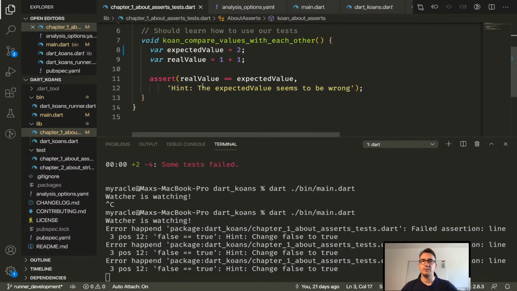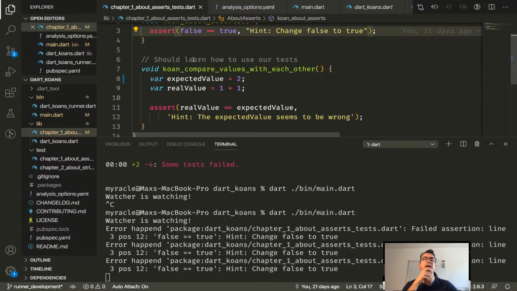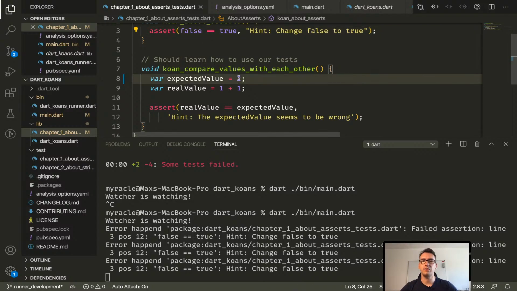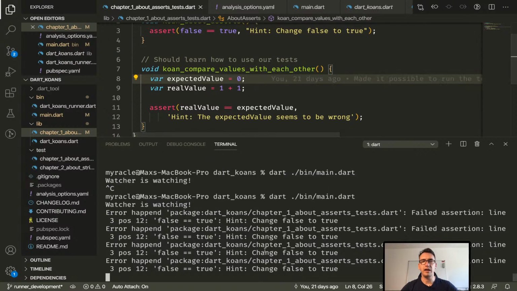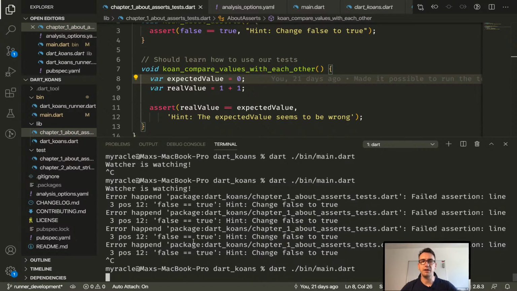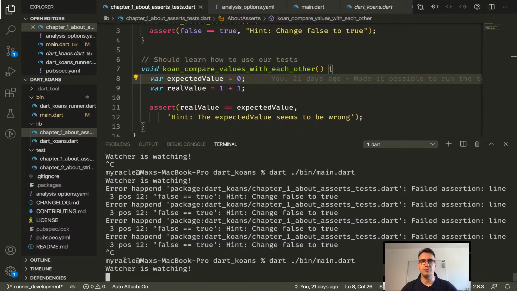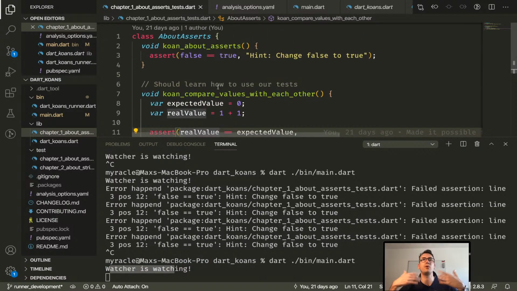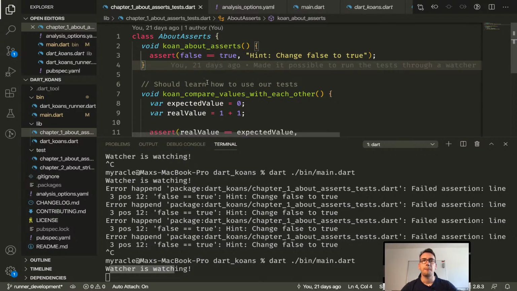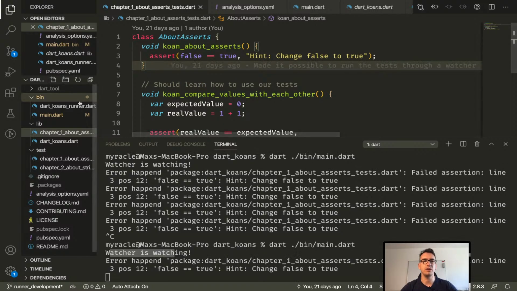But what is a problem at the moment is, for example, that we don't have the correct values here and here. And when I run the first time our Dart main file, what I don't like is that the watcher is watching, but we have to change something first before we see the first result. So what would be great is that we call it once, and then after we have called it once, we automatically run into the Dart Koans once more.